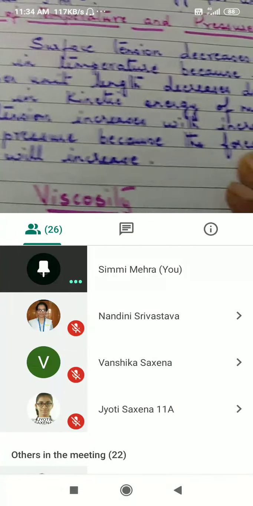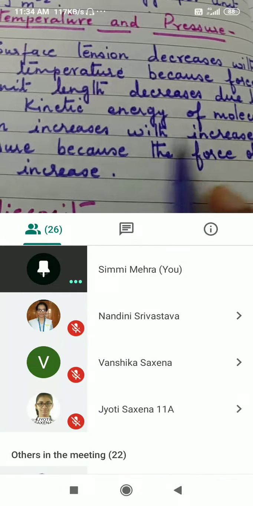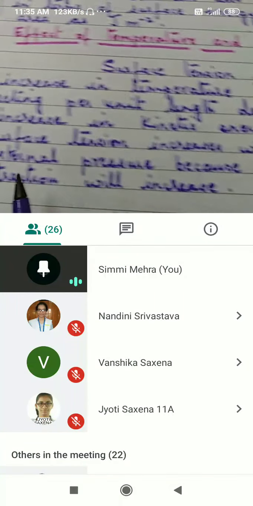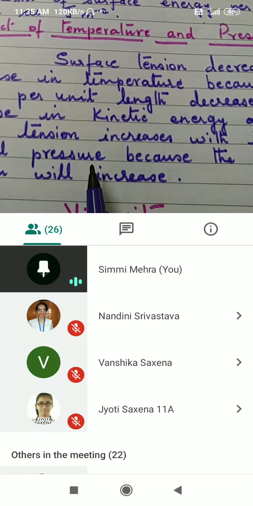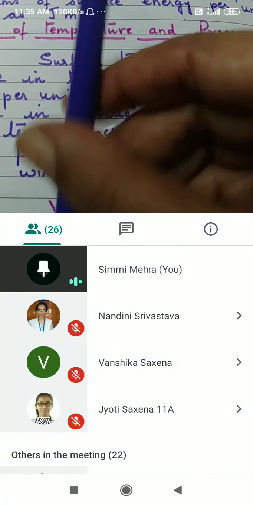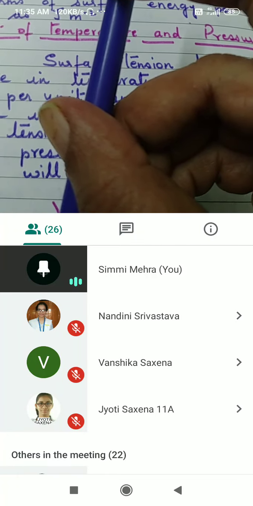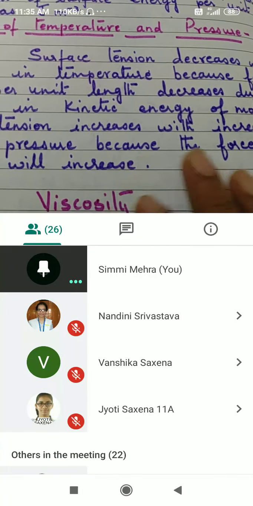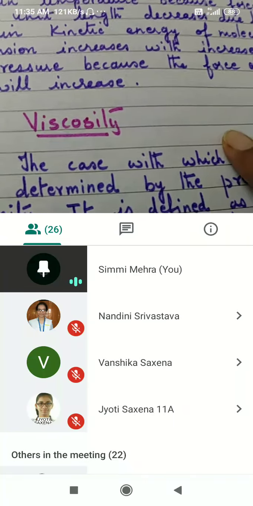About pressure, here it is. Surface tension increases with increase in external pressure, because surface tension is already moving in the downward direction. If external pressure is more, what will happen? That will add to surface tension, so surface tension will increase.